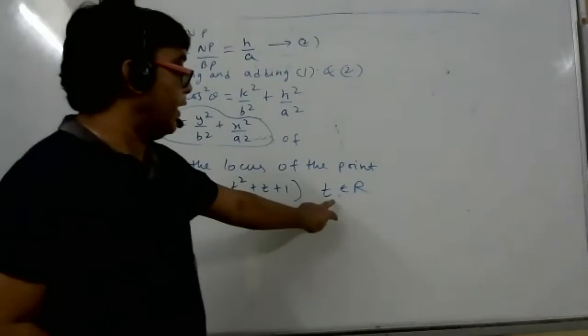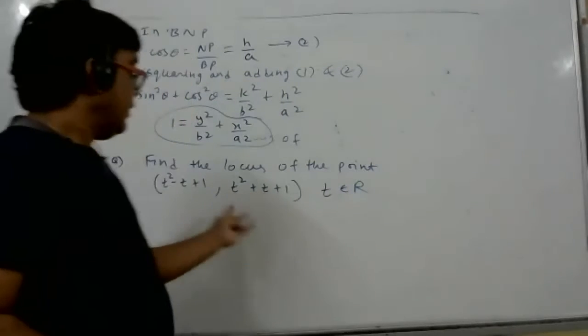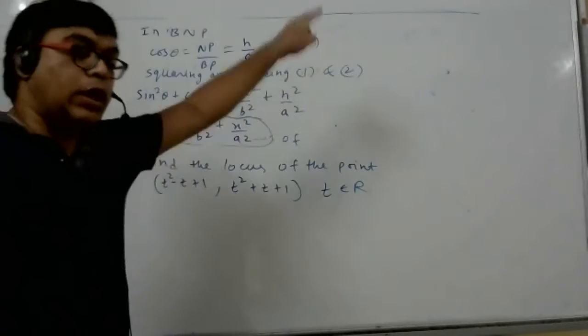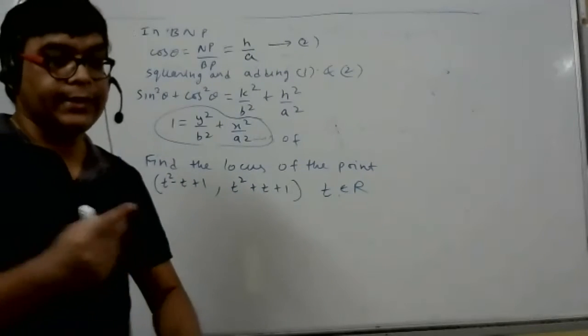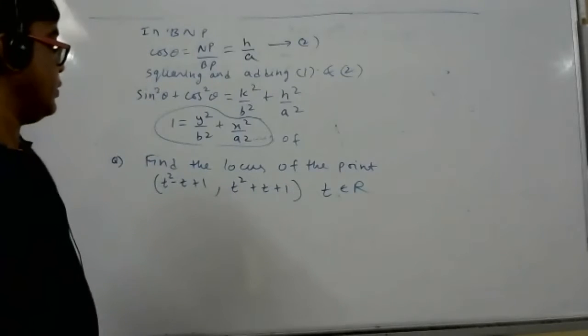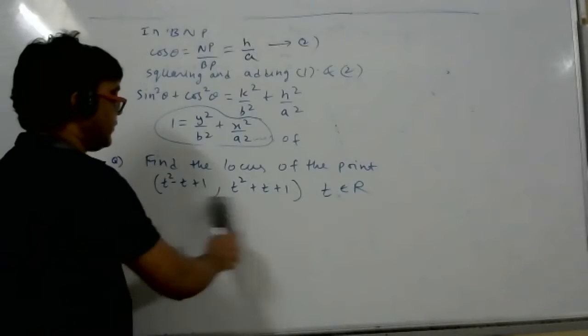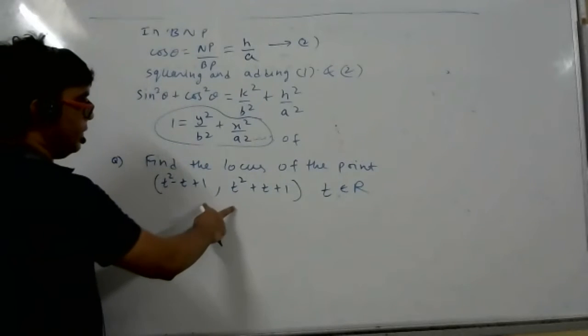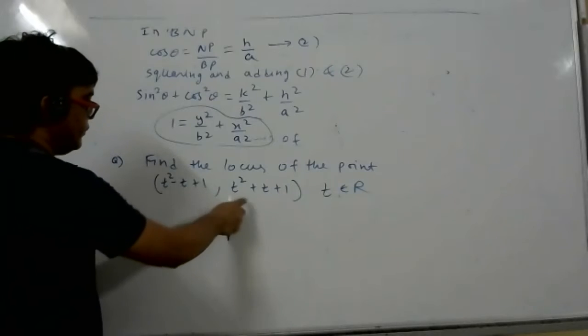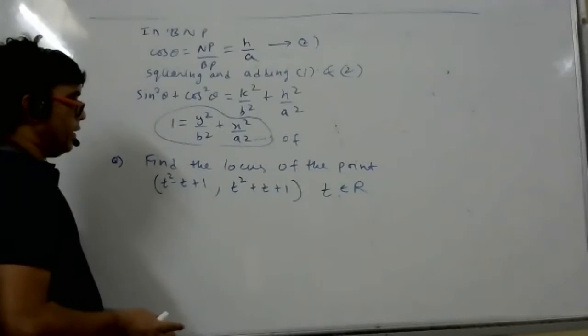It means if you give different values of t, different points will come. Join all those points, you will get a curve. That curve's equation they want. That is the meaning of the question. Find the locus of this point. How many points are there here? How many points? So 2. 2 points or 1 point?